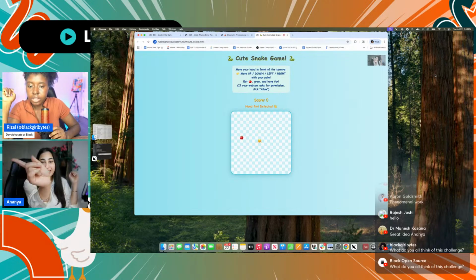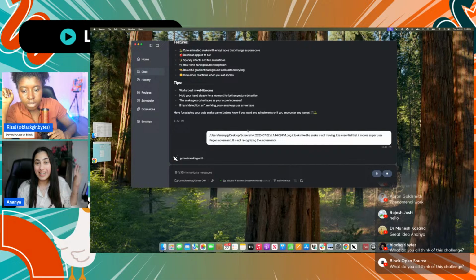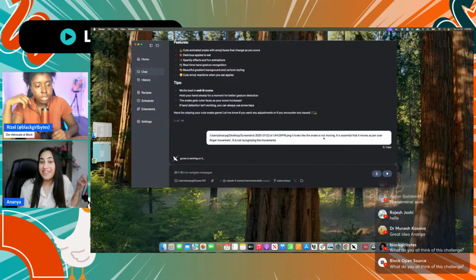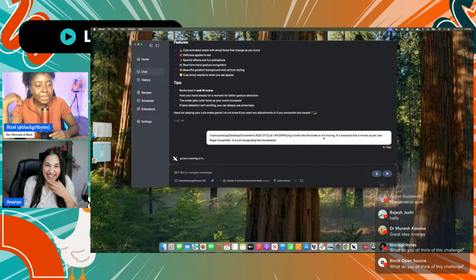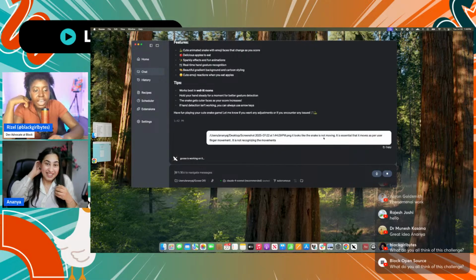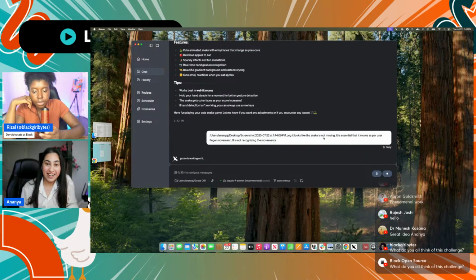I just prompted Goose to correct this. I sent it a screenshot and it looks like my snake is not moving. Also, I forgot to add that my snake doesn't look like a snake. It's true, it's an emoji. Yeah, probably. I guess it's not recognizing your hand gestures, even though it recognized McKenzie's. Got to fix that.